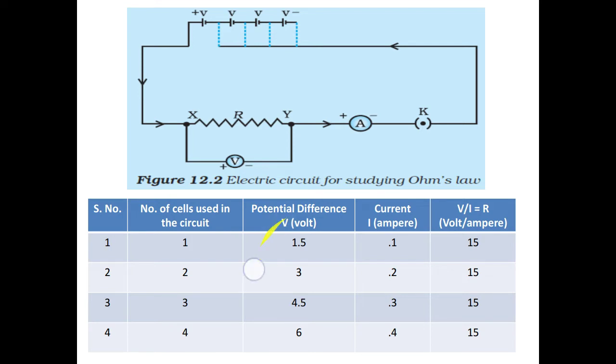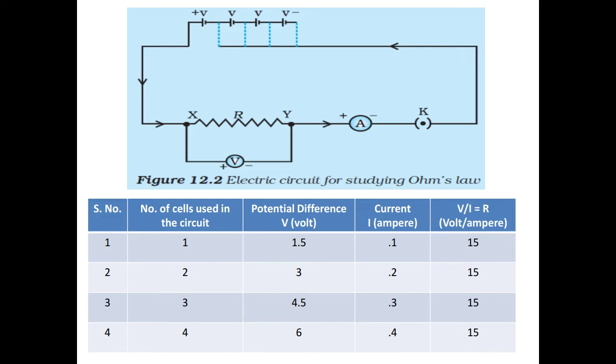We prepare this table and then we find the ratio of potential difference to current. We find that in each case the ratio of V and I is the same. Here we have taken some values, and according to these values it is 15, 15, 15 and 15.